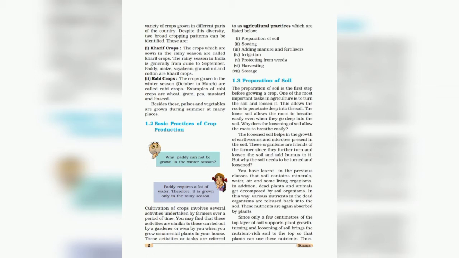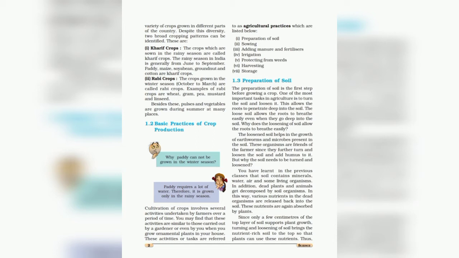So students, this is all about the main groups of crops that depend upon the season in which they are grown. Now we will study the basic practices of crop production. But what is the meaning of practices here? Cultivation of crops involves several activities undertaken by the farmer over a period of time. You may find that these activities are similar to those carried out by a gardener, or even by you when you grow ornamental plants in your house. These activities or tasks are referred to as agricultural practices.